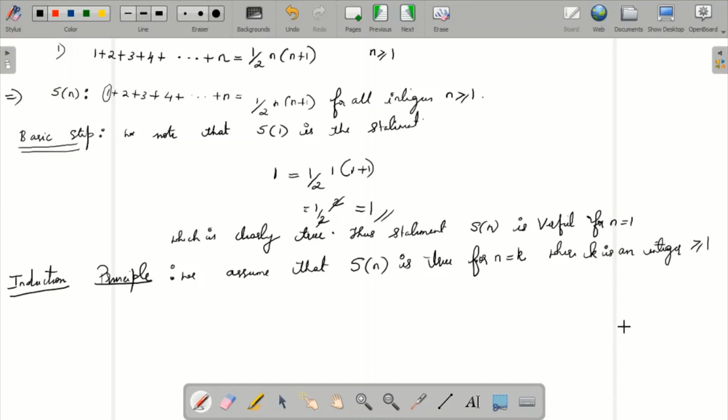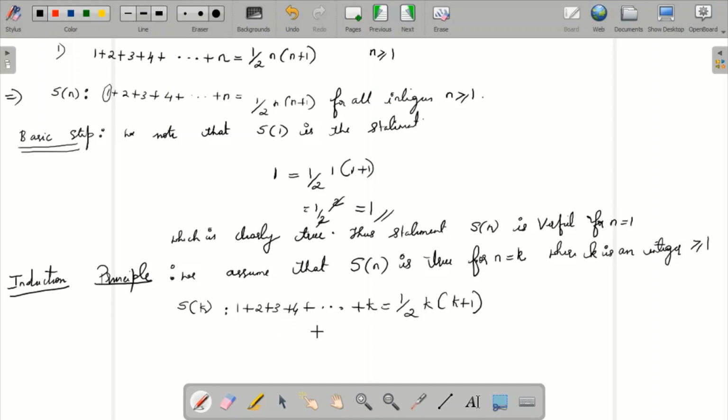Okay, where k is an integer greater than or equal to 1. So same thing, whatever this was, instead of n we took k, so that should be greater than or equal to 1. Now let us solve for S of k. We assume that S of k, instead of n we wrote k, will be nothing but 1 plus 2 plus 3 plus 4 plus so on plus k, and that is equal to half into k into k plus 1.